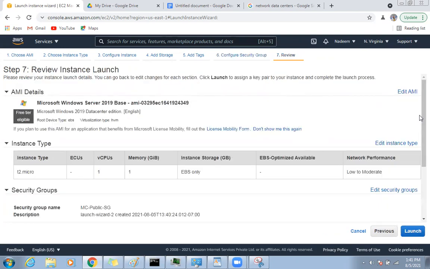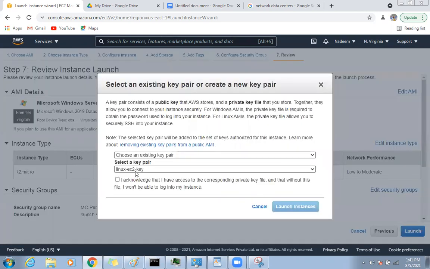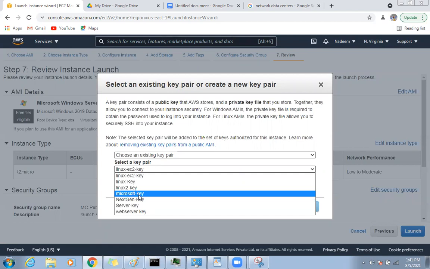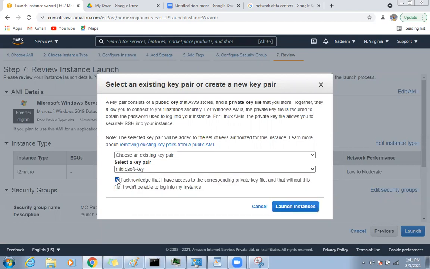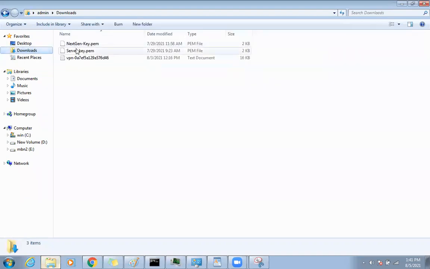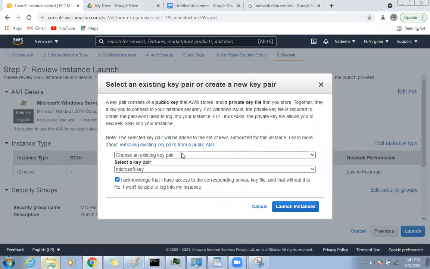Launch, okay, and while launching, the key. I will use the Microsoft key which I already have. Let me see if I have that. Download. Oh, see, I don't have it. I have a next gen key and a server key, or I can create a new one.